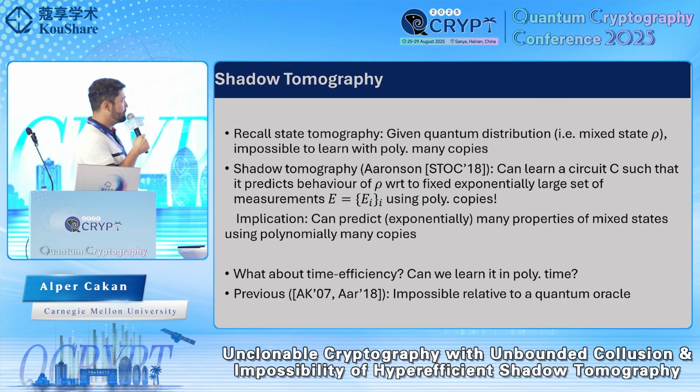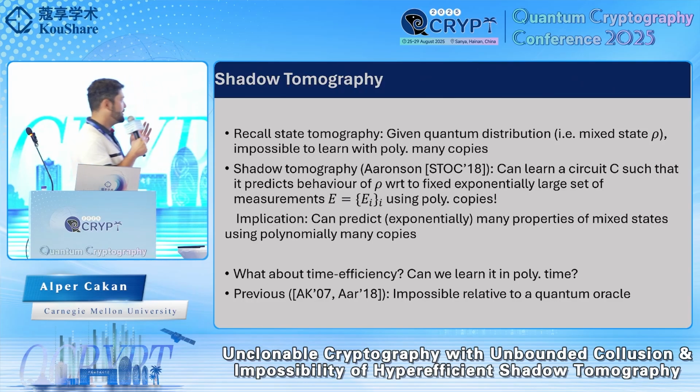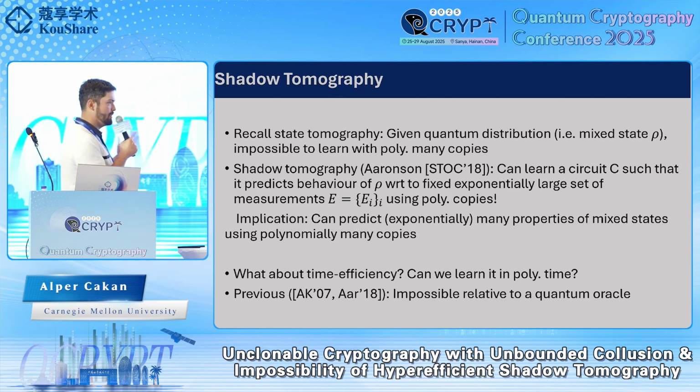And inspired by this, Aaronson in 2018 introduced the notion of shadow tomography, which says that we can actually learn a classical circuit, such that using the circuit, we can predict many behaviors or many measurement results of this mixed state with respect to a very large but fixed set of measurements. Using only polynomially many copies, we can actually do this. This is a very interesting notion because, again, using only a small number of copies, we can predict exponentially many different properties of this mixed state or this quantum distribution.